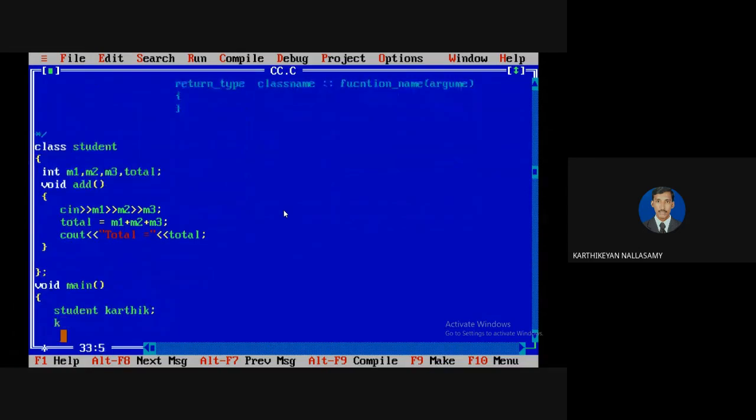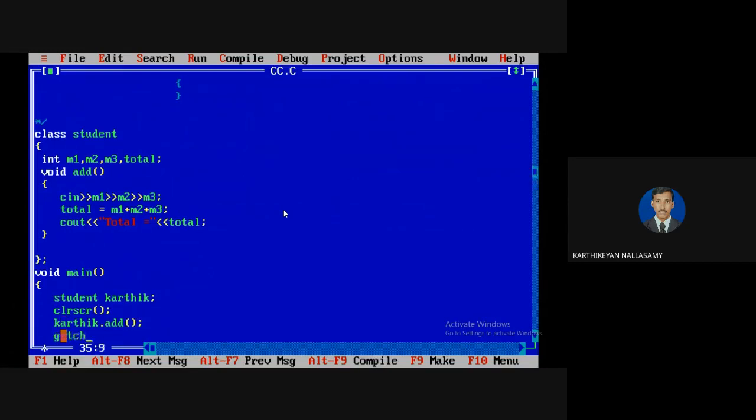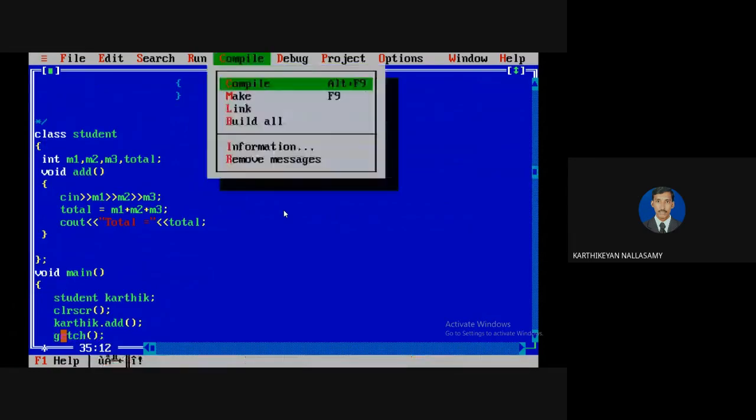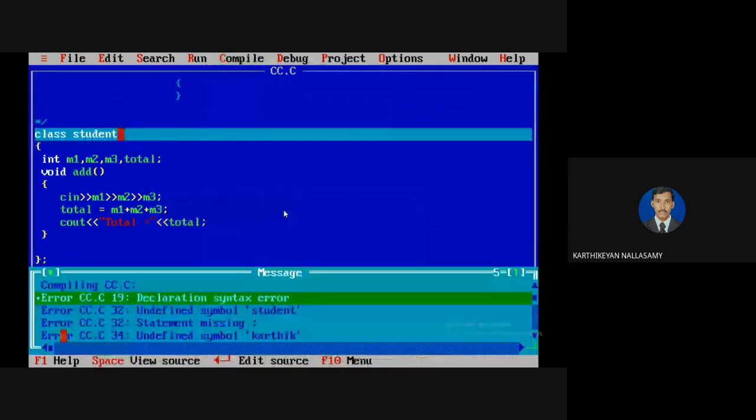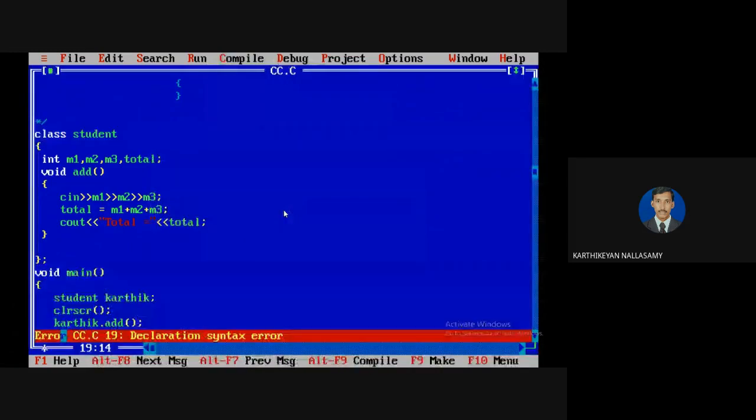So I'm going to access it. Simply, I'm going to access it with the object name, dot, and the property add. The getch and the clrscr are optional. You know what purpose we are using them for. It is optional. Just a minute, I can check it.